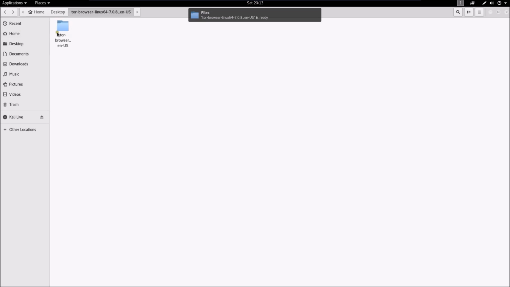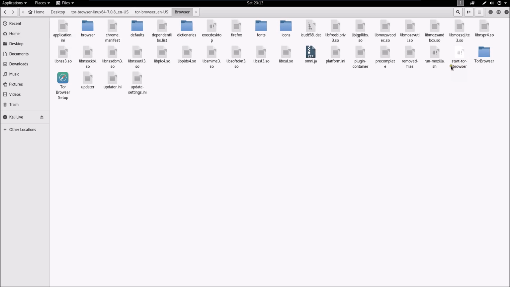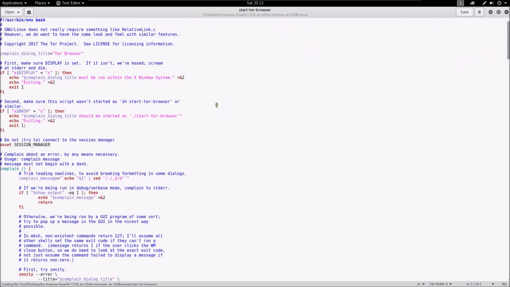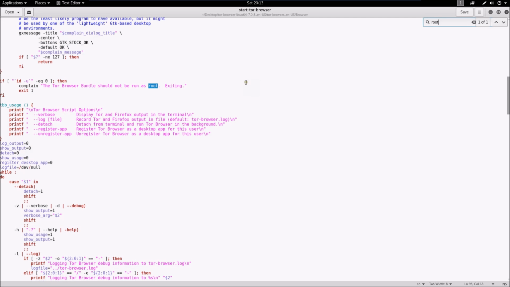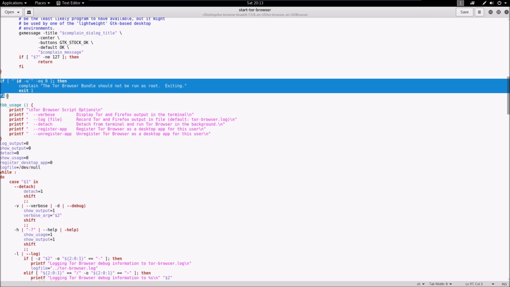Okay, double click this file, go inside this file, double click the browser and search for this file start Tor browser and double click it. Now pressing Ctrl F, search for root and you will find this code over here.